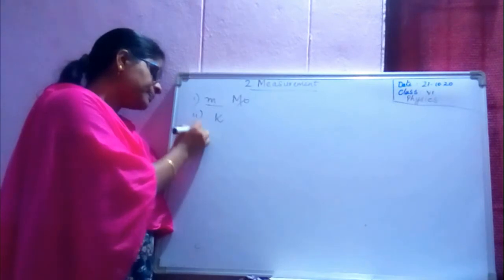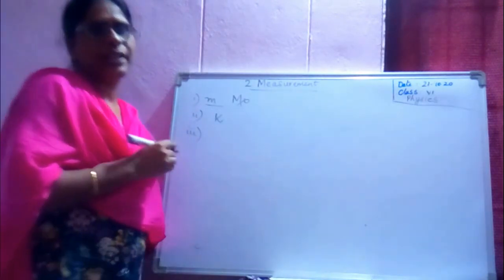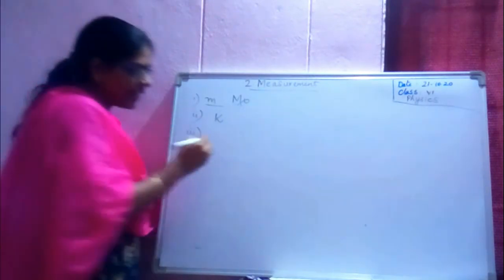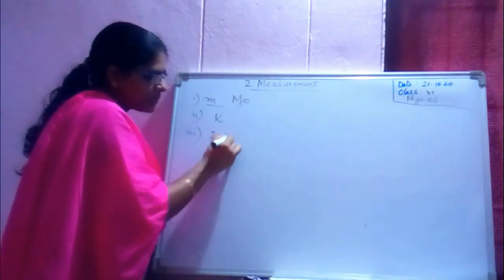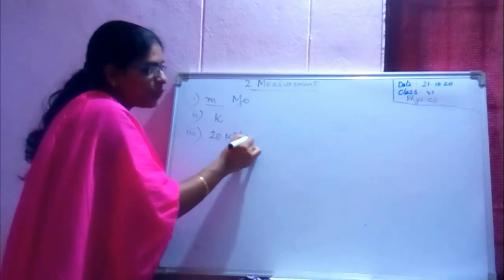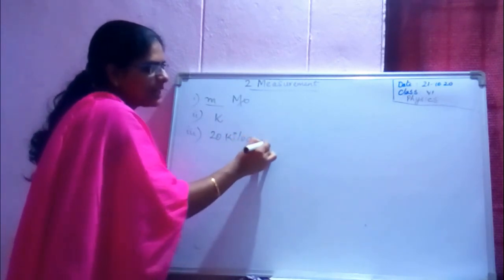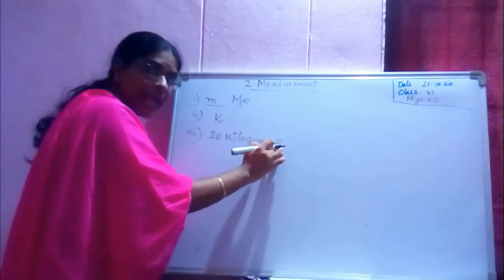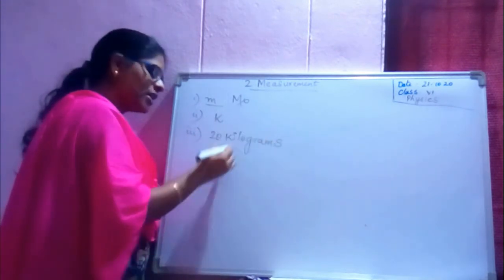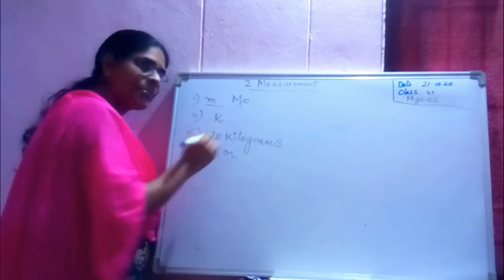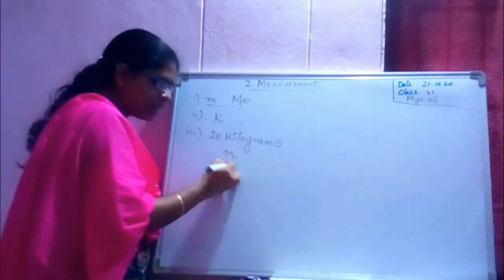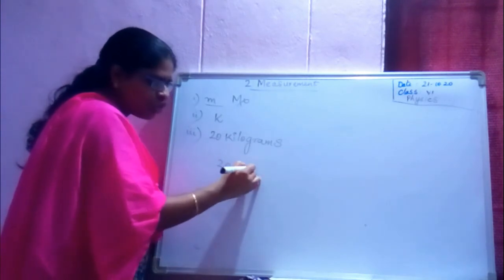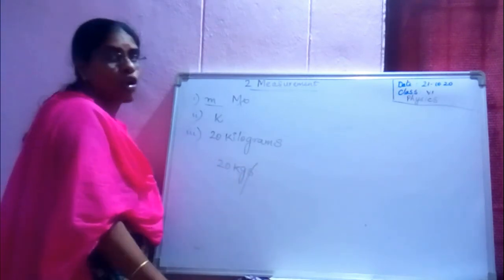Third one, see, there is a mass of 20 kilograms. If you are writing in words, you can write the plural form, 20 kilograms. But if you are writing in numbers, 20 kg, don't keep an s, it's wrong.